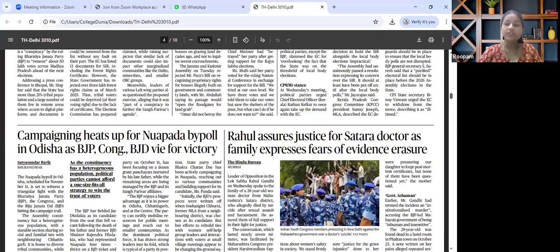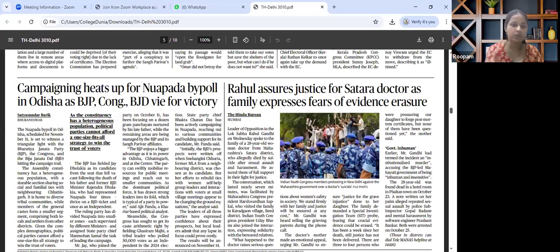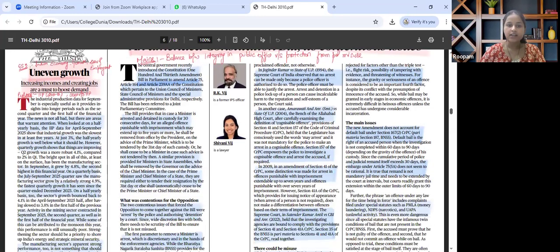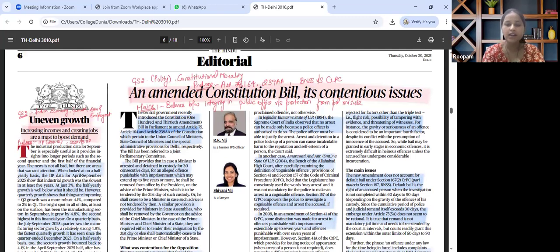The very first article in the paper that catches our attention is about uneven growth in industrial output. Increasing incomes and creating jobs are a must to boost demand. When we map this article in our syllabus, it will fall under GS paper 3 under the theme Indian economy: growth, development and employment. The key theme discussed primarily talks about the index of industrial production.